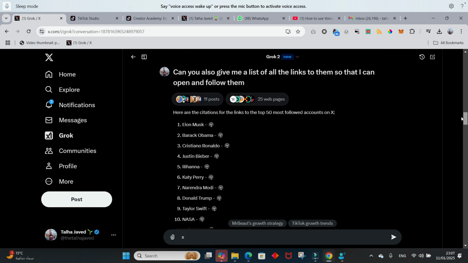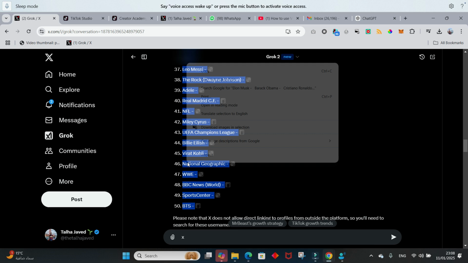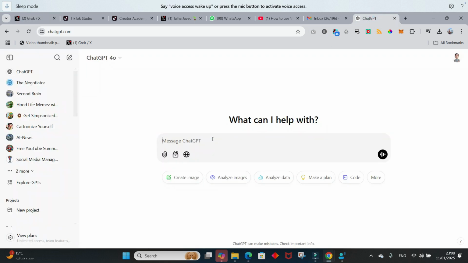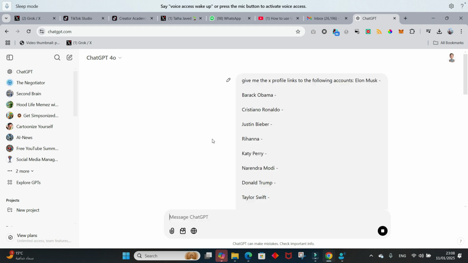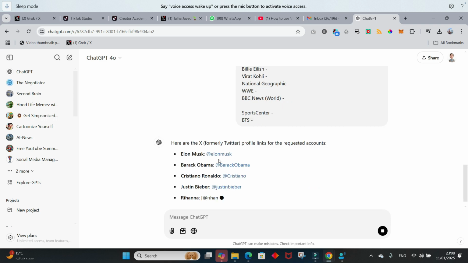So what I'm gonna do is I'm gonna take all these ones. Let me bring ChatGPT over here. So here we are. What I'm gonna do is copy all these names, go to ChatGPT, and ask it to give me the X profile links to the following accounts. Let's see what it gives us. Hopefully the actual links to the profiles.